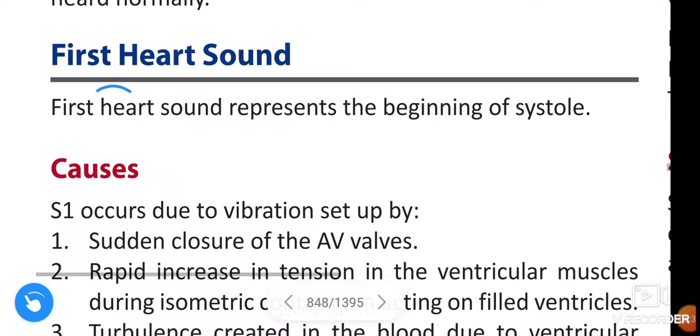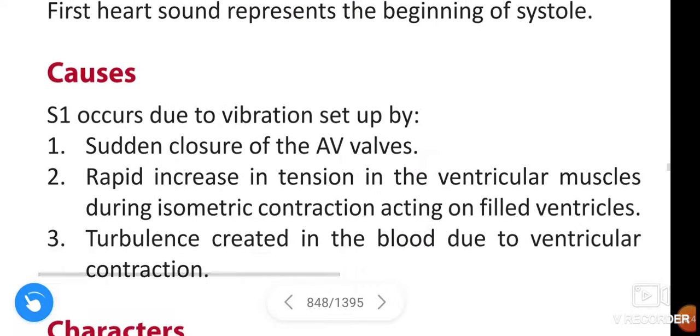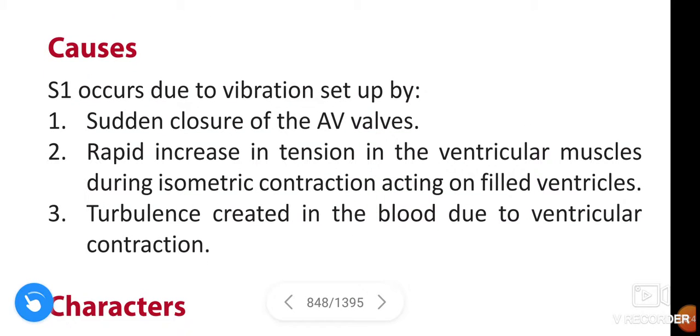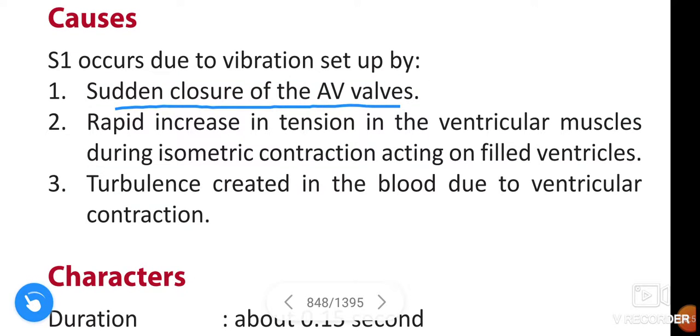First heart sound. First heart sound represents the beginning of systole, and the causes of first heart sound are: S1 occurs due to vibration set up by sudden closure of AV valves,